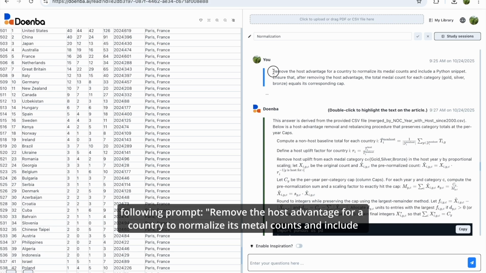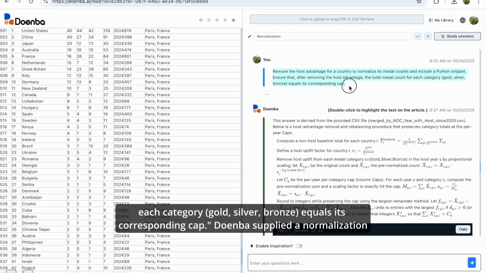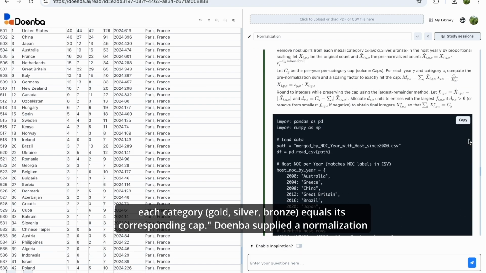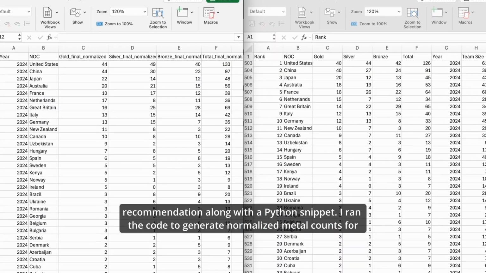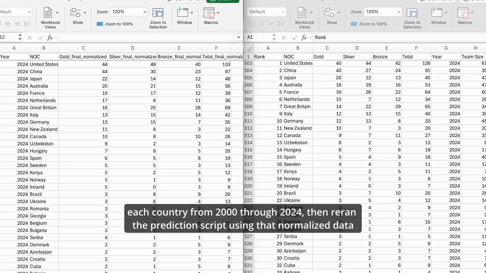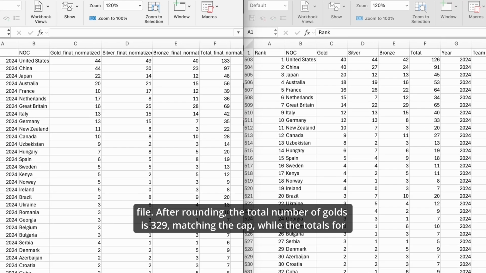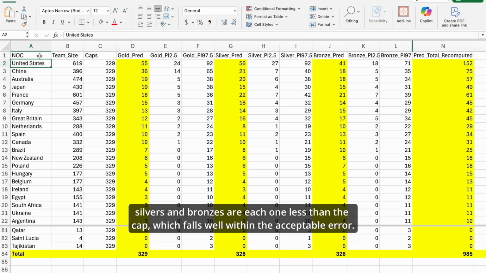Remove the host advantage for a country to normalize its medal counts, and include a Python snippet. Ensure that after removing the host advantage, the total medal count for each category, gold, silver, bronze, equals its corresponding cap. Doenba supplied a normalization recommendation along with a Python snippet. I ran the code to generate normalized medal counts for each country from 2000 through 2024, then reran the prediction script using that normalized data file. After rounding, the total number of golds is 329, matching the cap, while the totals for silvers and bronzes are each one less than the cap, which falls well within the acceptable error.